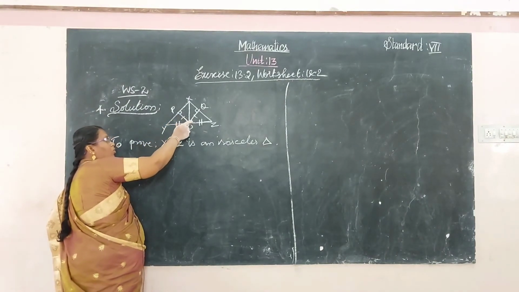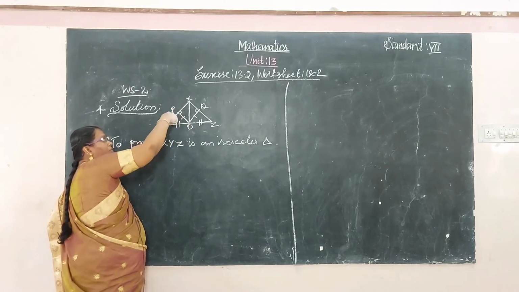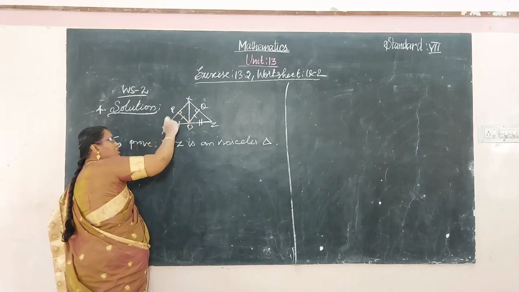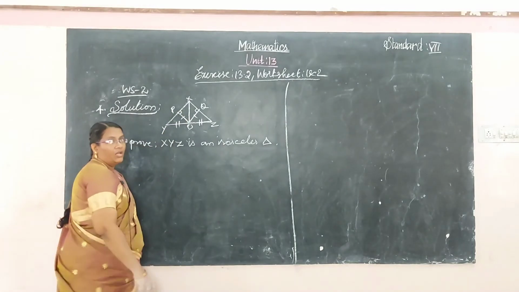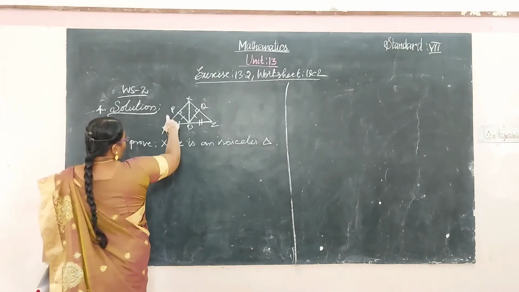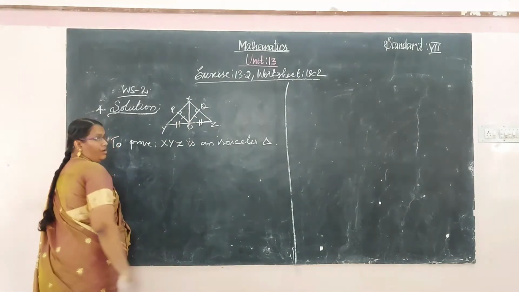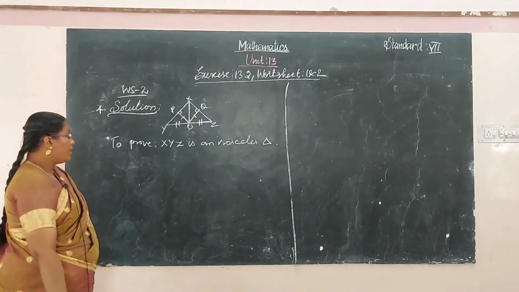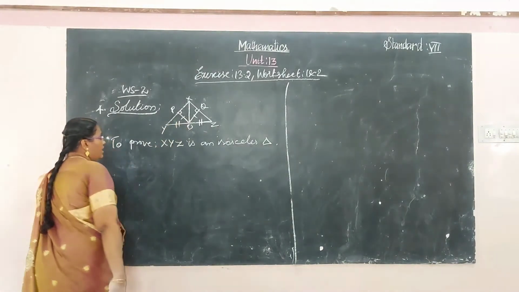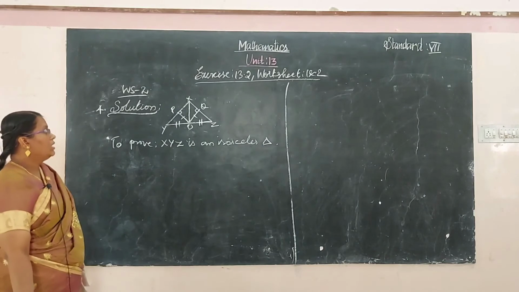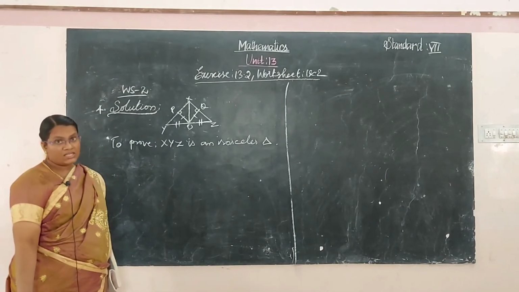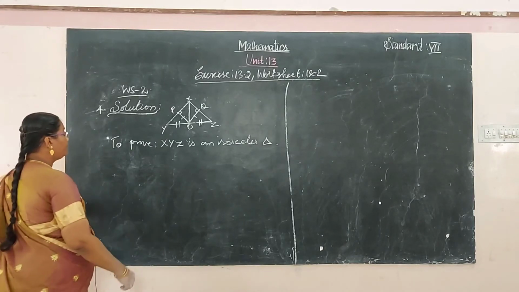So it is equally divided, so the distance is also equal. Because both are congruent triangles, these two sides are equal, one of the angles is 90 degrees, and the other side is common for both triangles.